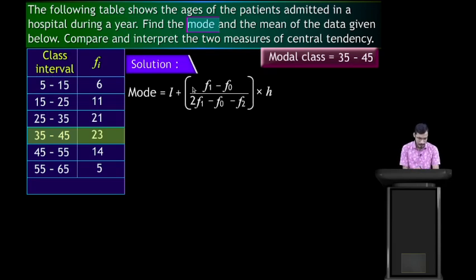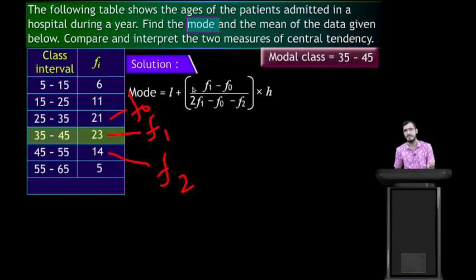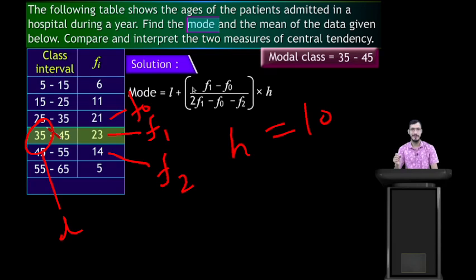So here, for the modal class, we need f1, f2 and f0. It's pretty simple now. 23 is f1, 21 is f0, and 14 is f2. Now the lower limit is 35. Now find h, the class size: 45 minus 35, that is 10. So these are all 5 values: f1, f2, f0, l and h.